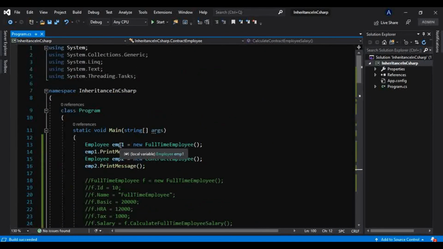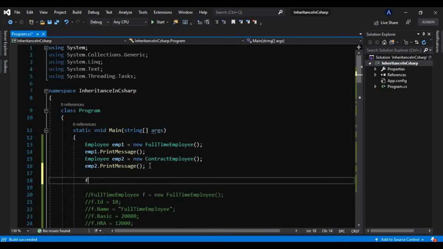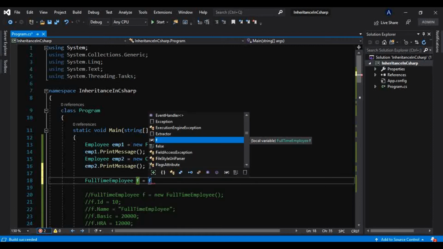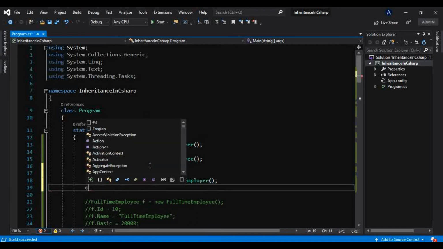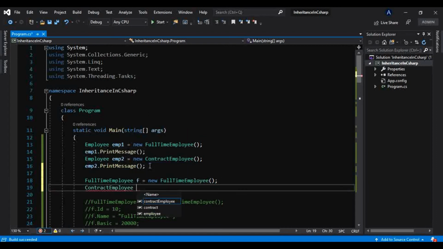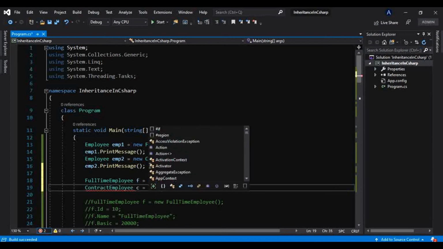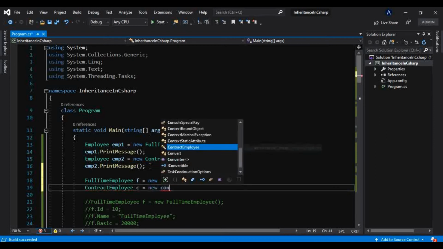Now let me keep this as it is, and let me create another two objects, that is a full-time employee object through the full-time reference variable only, like this: new full-time, and similarly a contract employee through the contract employee reference variable only.